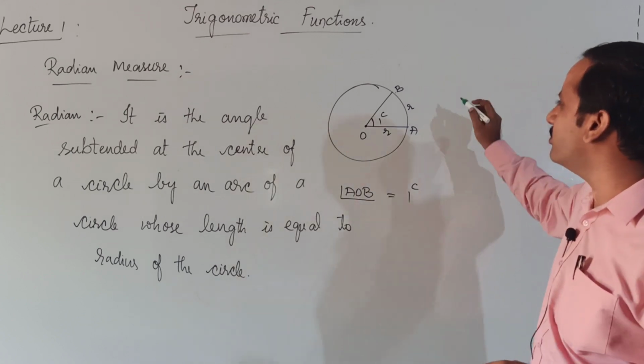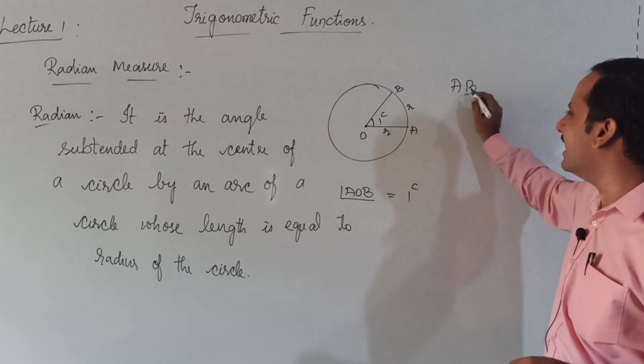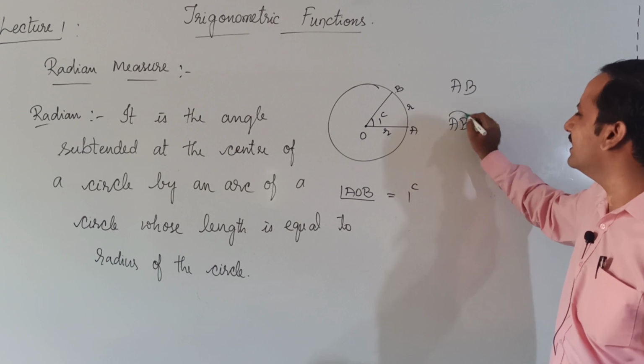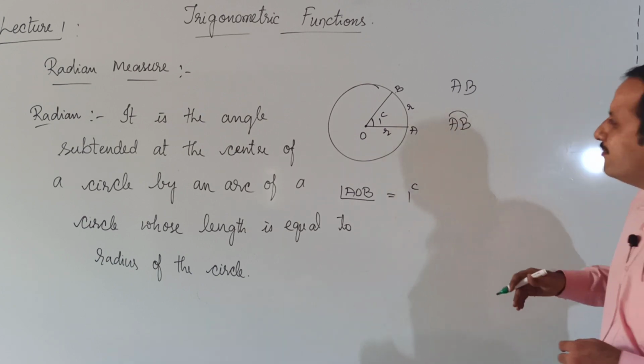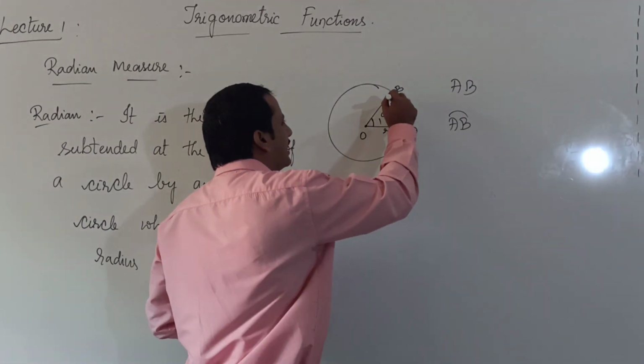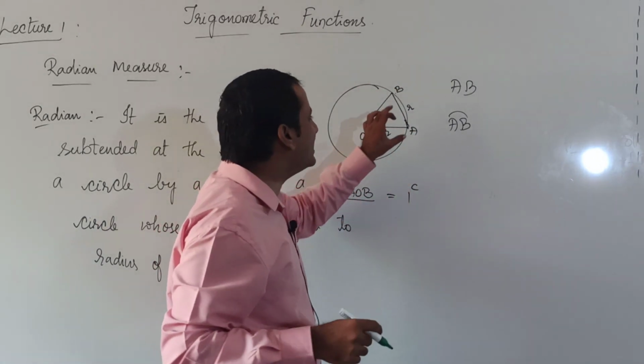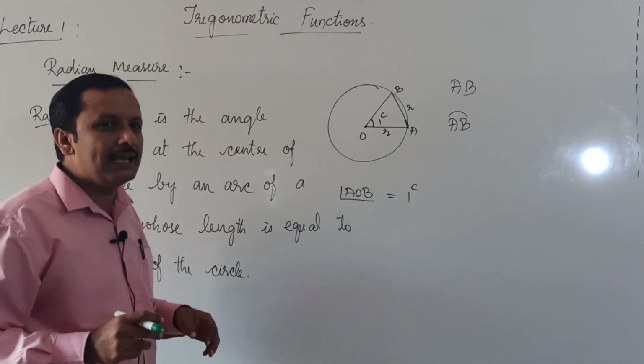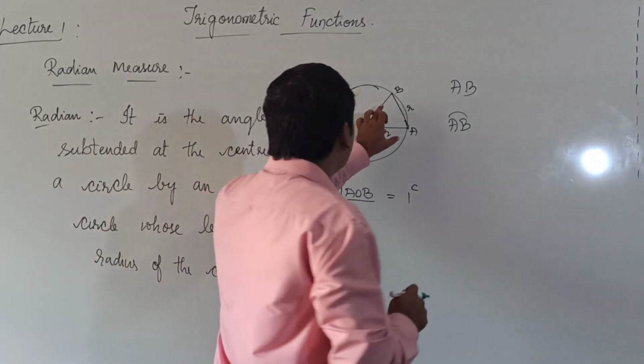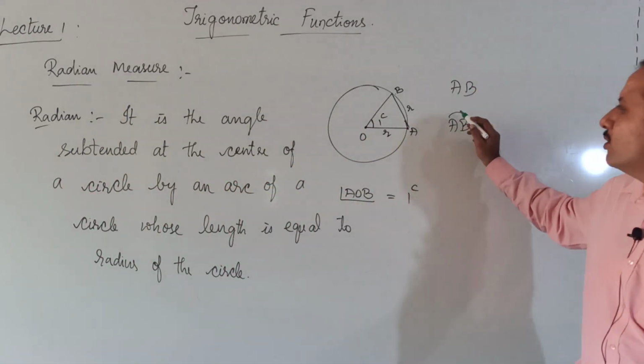See, there is a difference between the length AB and the arc length AB. Length AB means if I draw one line here joining these 2 points, that is the length AB. Whereas now I am talking about the arc AB.